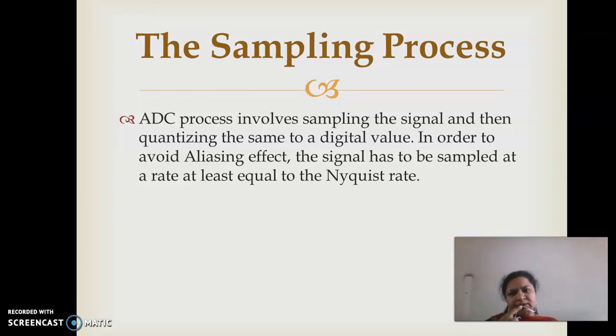Sampling is nothing but taking particular points of a signal, and we also need to check whether the aliasing effect is possible or not. To avoid the aliasing effect, the sampling rate should be at least equal to the Nyquist rate.